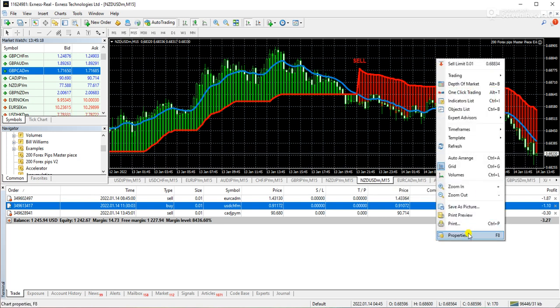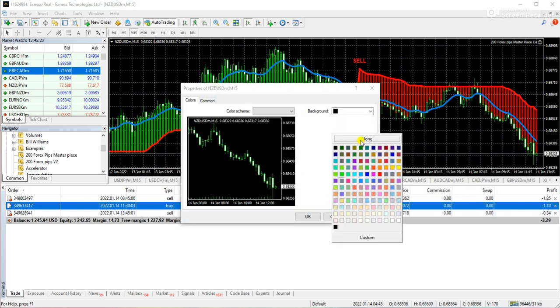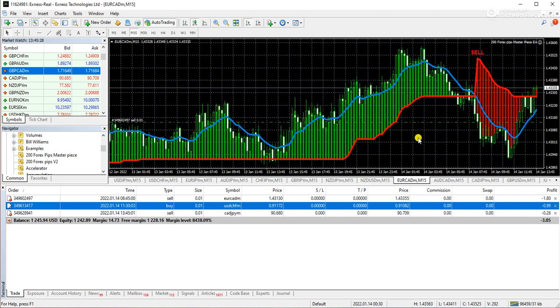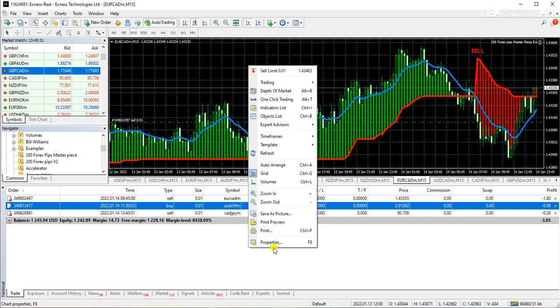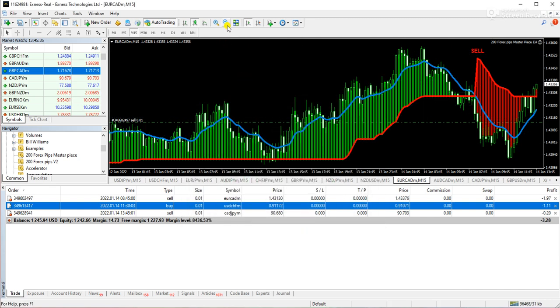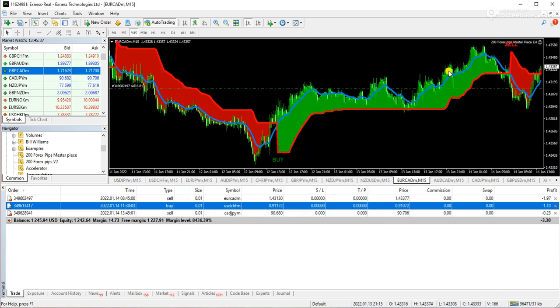NZD USD, it's also going very fine at my end. Let me explain: if you look, the previous signal was a buy, the next signal was a sell. I profited from both of these signals. Okay, Euro CAD, the trade is running, and that's why it is running, because if you look here, you can see the previous signal was a very good upward trend. So that's why I have taken a chance on the sell position.